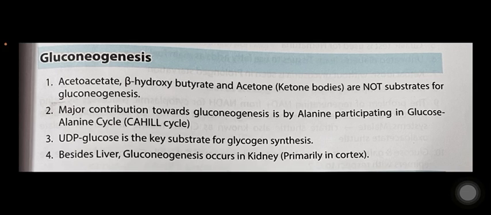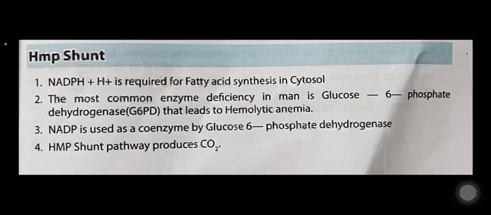UDP glucose is the key substrate for glycogen synthesis. Besides the liver, gluconeogenesis occurs in the kidney, primarily in the cortex.